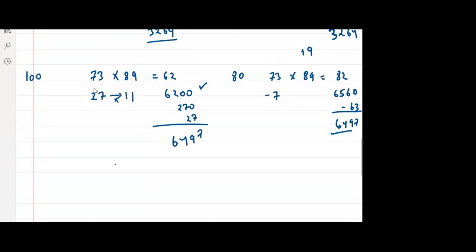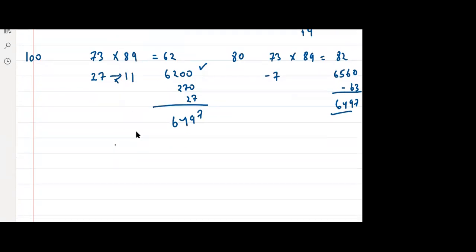But there's a limitation. What is the limitation, guys? The limitation is that these numbers are almost having the same hundreds or tens places. They're not very different. For example, if I'm asking you to solve 25 into 89, I cannot use that method. That will be difficult.